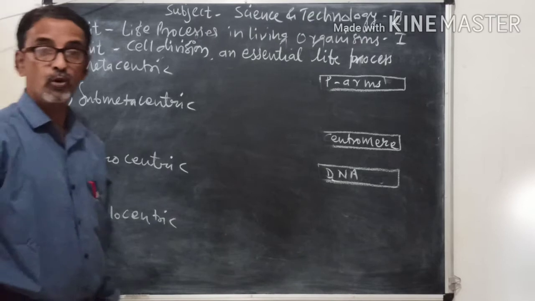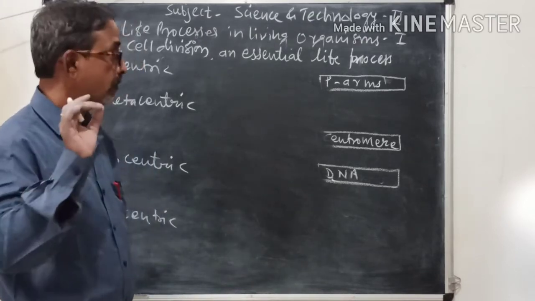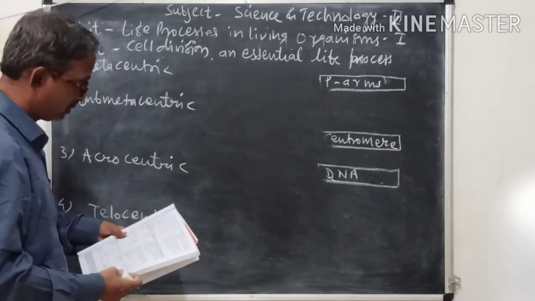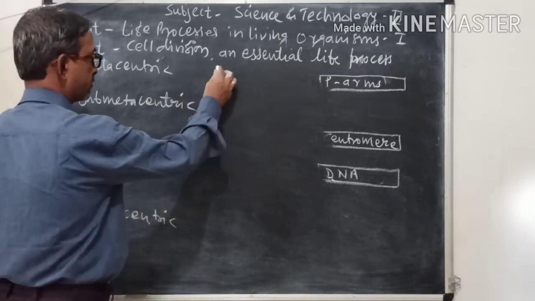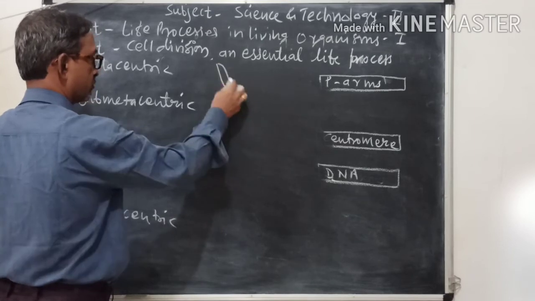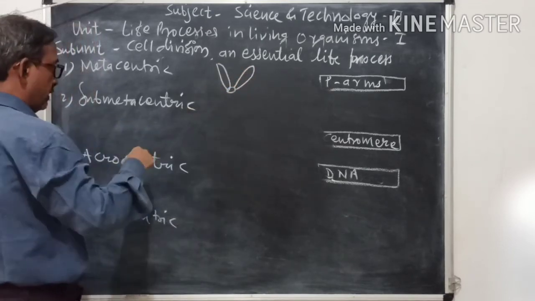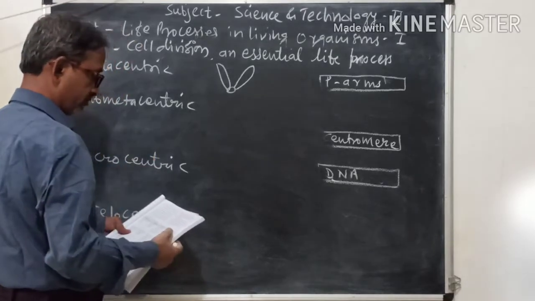So these are the four types of chromosome depending on the position of the centromere. So the first, metacentric. Then submetacentric.